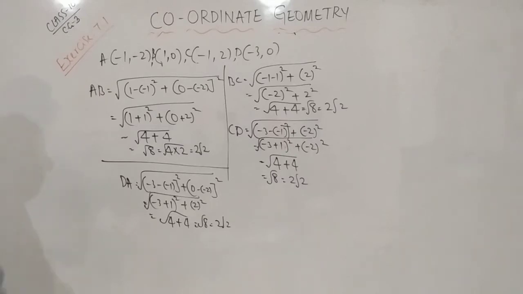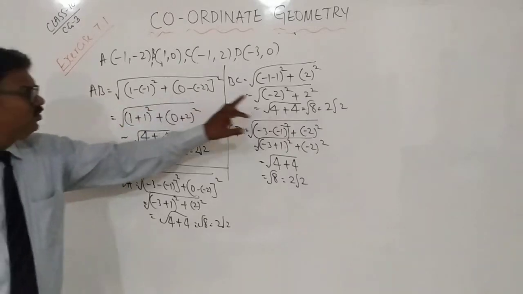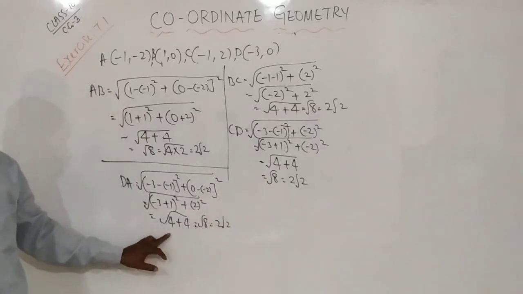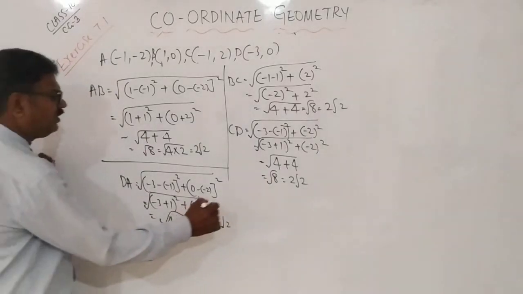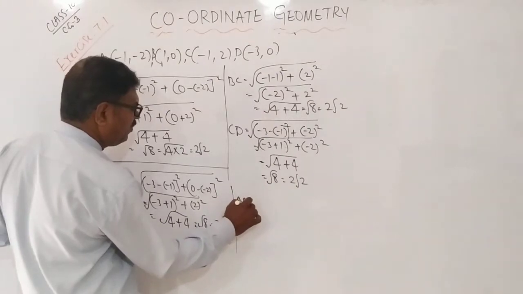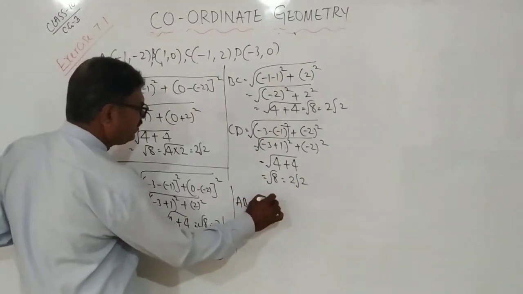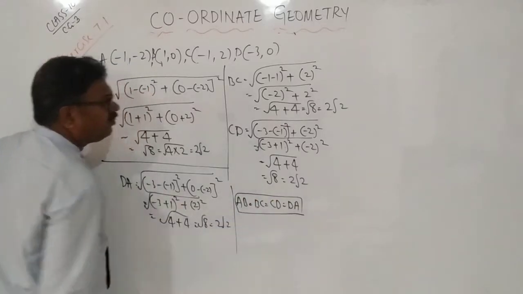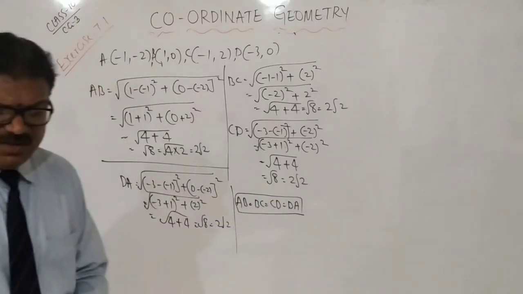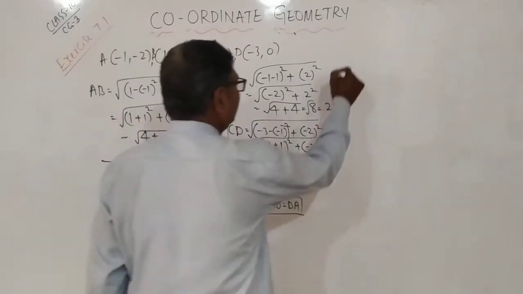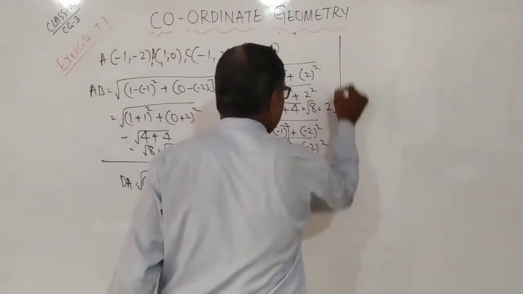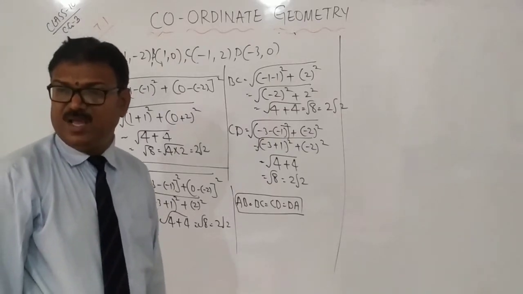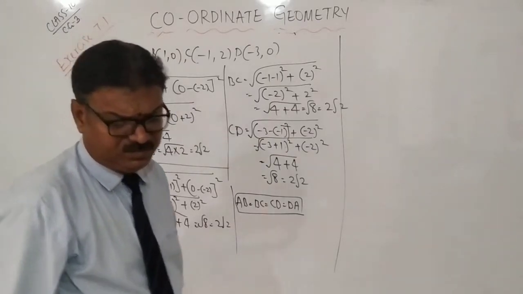Therefore what happened? AB equal to BC equal to CD equal to DA. Okay, one rule completed. But one more we have to see. If the diagonals are the same, then only they will form a square. If diagonals are not the same, then they will form a rhombus.